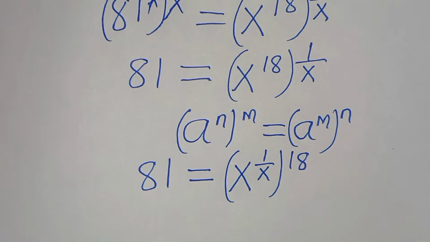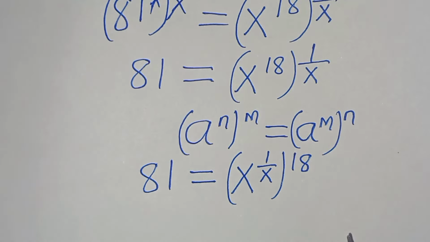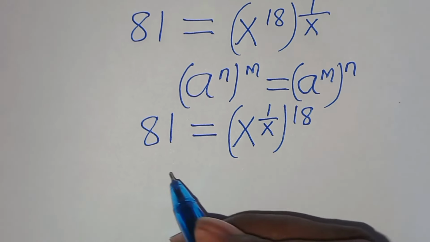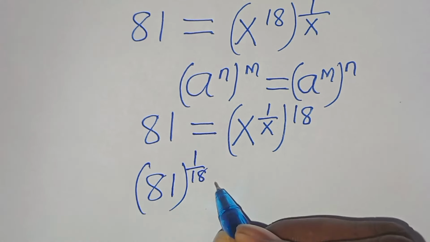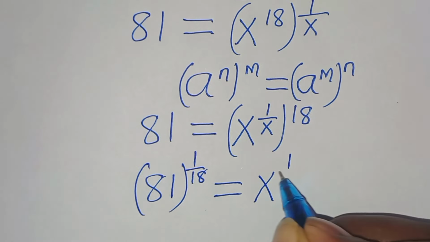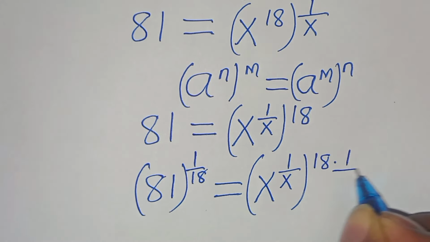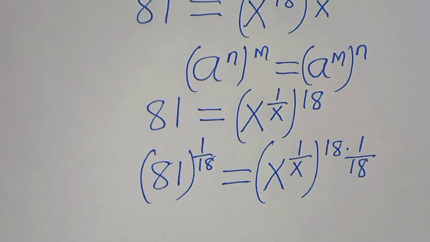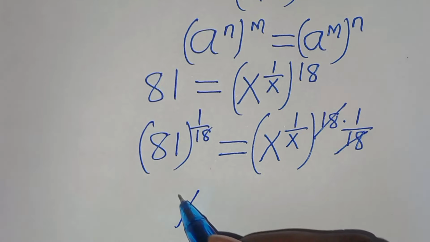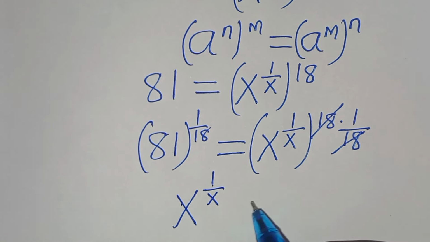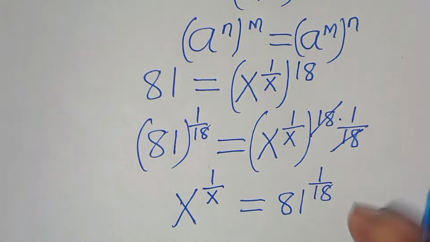The next step from here, let's multiply both sides by 1 over 18 to eliminate this 18 here, so that now we have 81 raised to the power of 1 over 18 equal to x to the power of 1 over x raised to the power of 18, then multiplied by 1 over 18. So here we eliminate 18 and 18, so that now x to the power of 1 over x is equal to 81 raised to the power of 1 over 18.